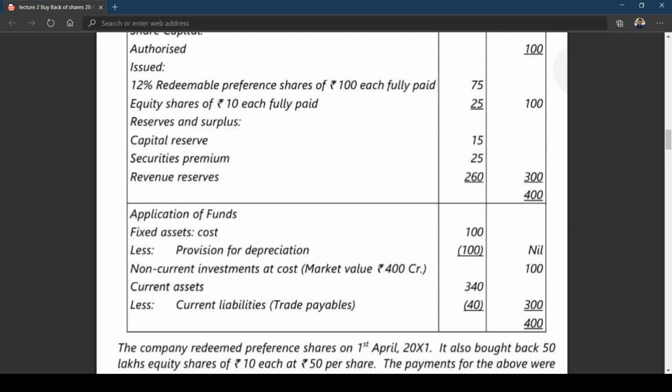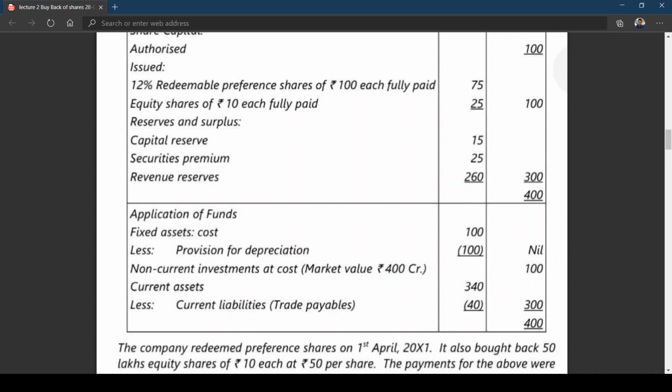Now you need to create a CRR when you are going for buyback of shares using free reserves or security premium. We have learned that in the previous problem also. The amount to be transferred to CRR is equal to the nominal value of shares purchased back minus the amount from where you are going to use it, from free reserves.